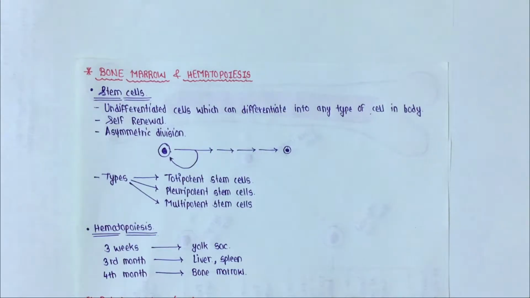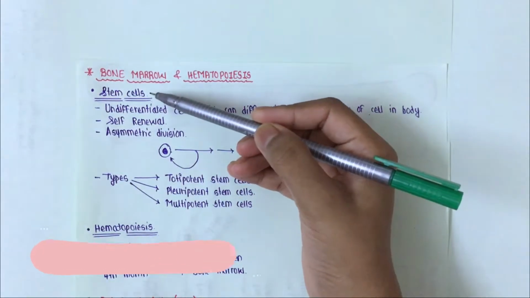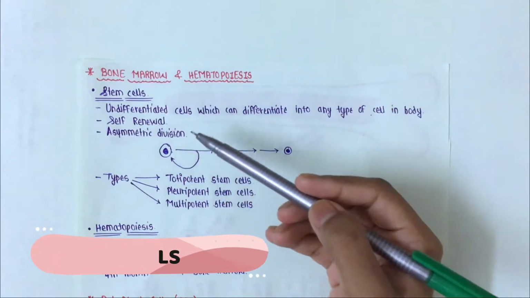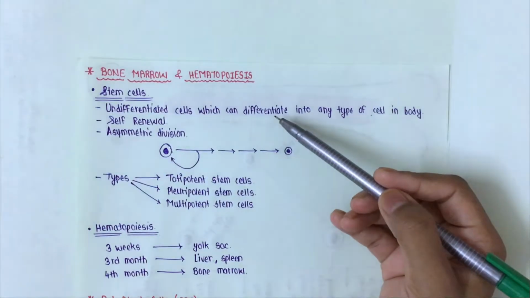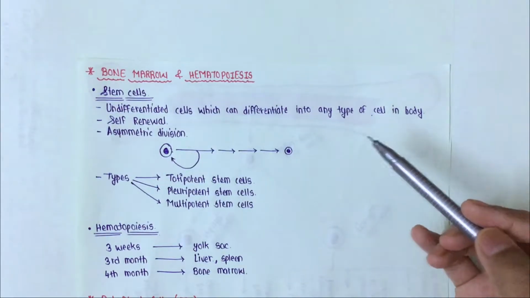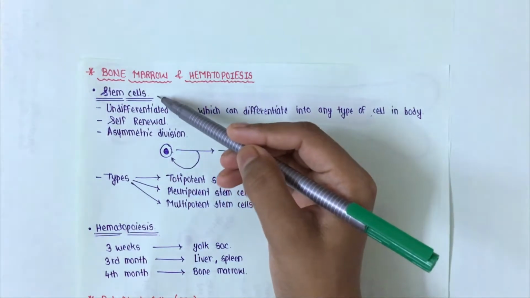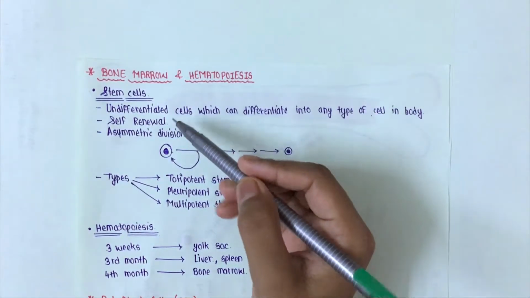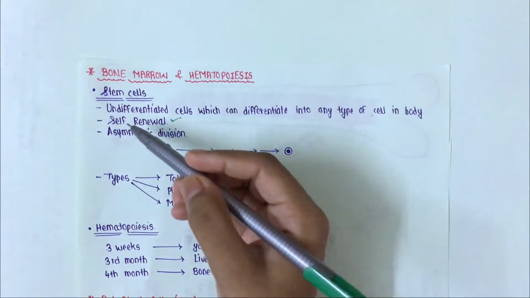Okay, now bone marrow has stem cells present in it. So what are stem cells? Stem cells are undifferentiated cells which can differentiate into any type of cell in the body, and these stem cells are different from normal cells as they have a unique quality, that is self renewal.